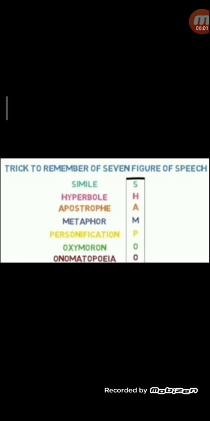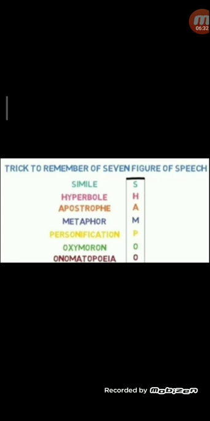Now alliteration, very easy children. You all know what it is. A sound or an alphabet is repeated, right? Lazy lizard likes lollipops. The L sound is repeated, so it is alliteration.